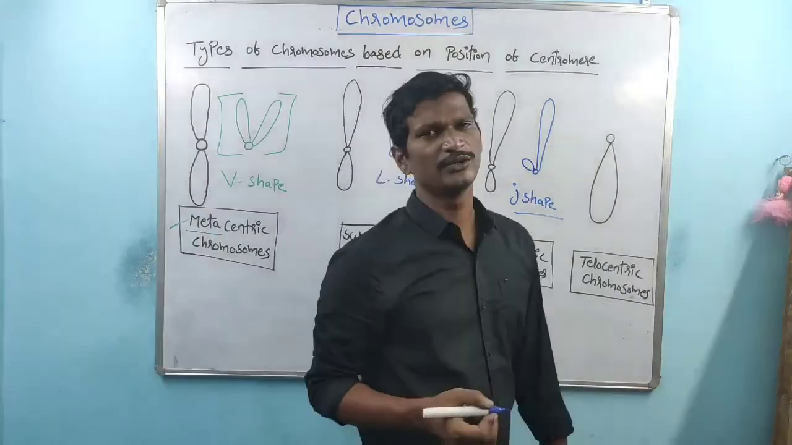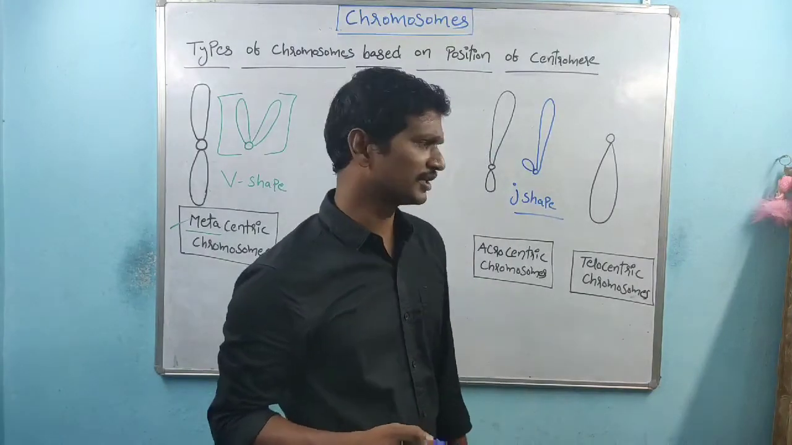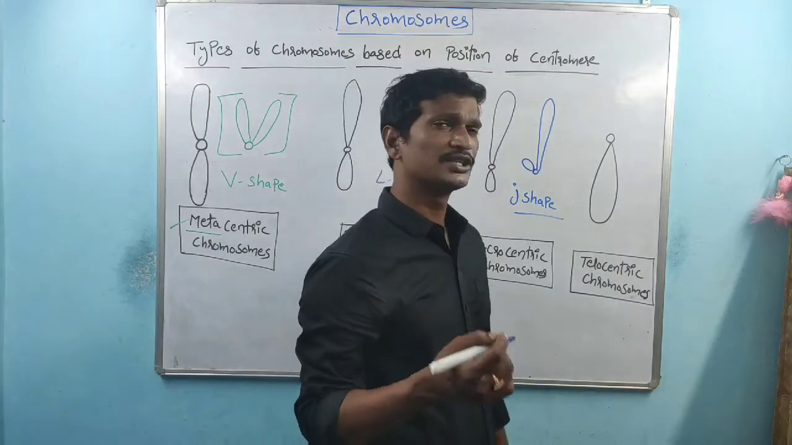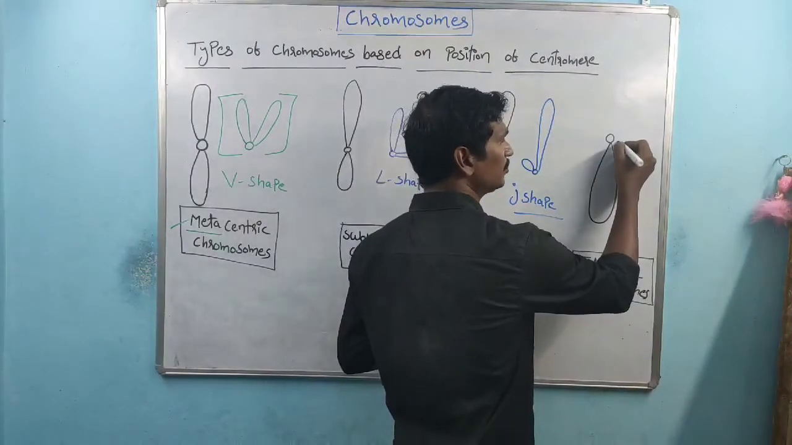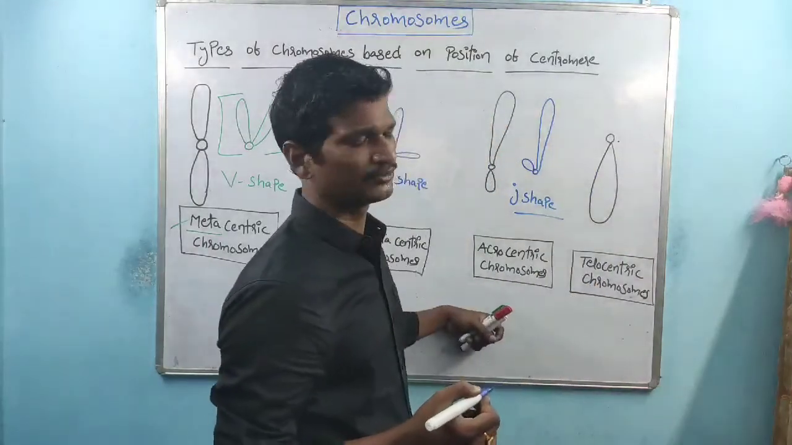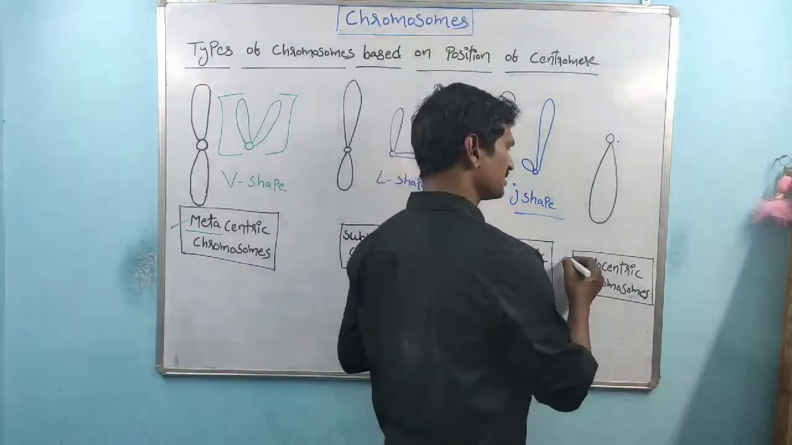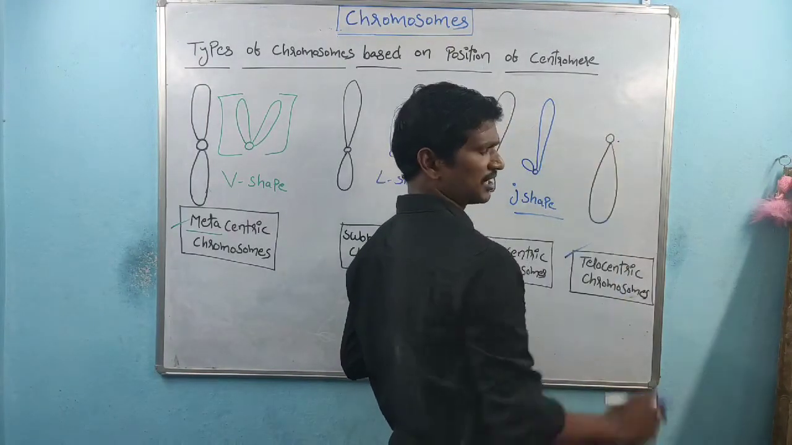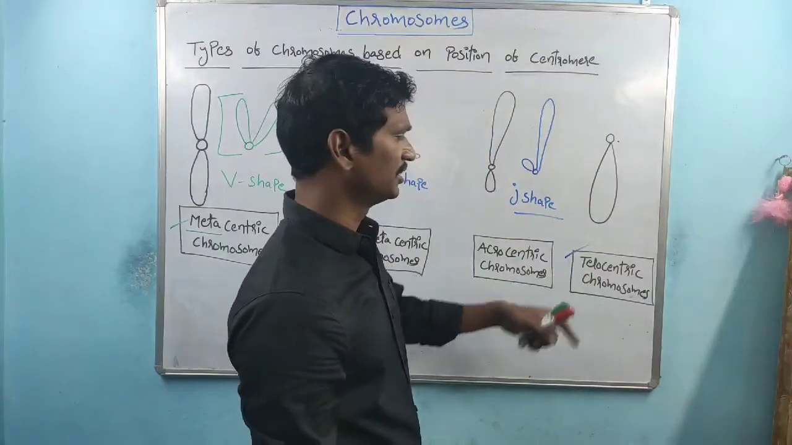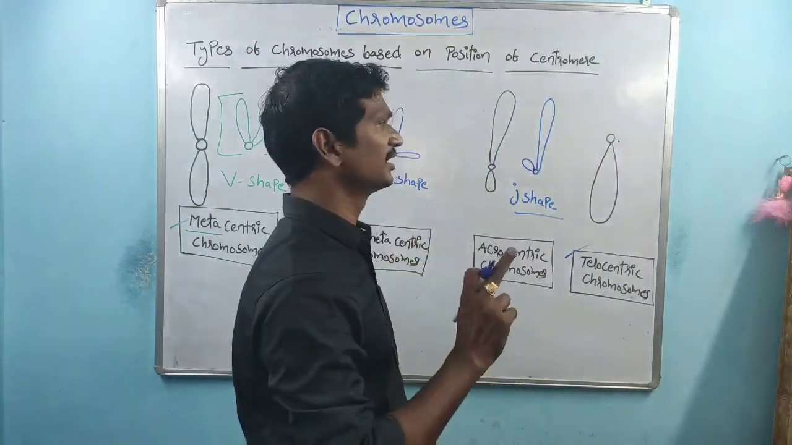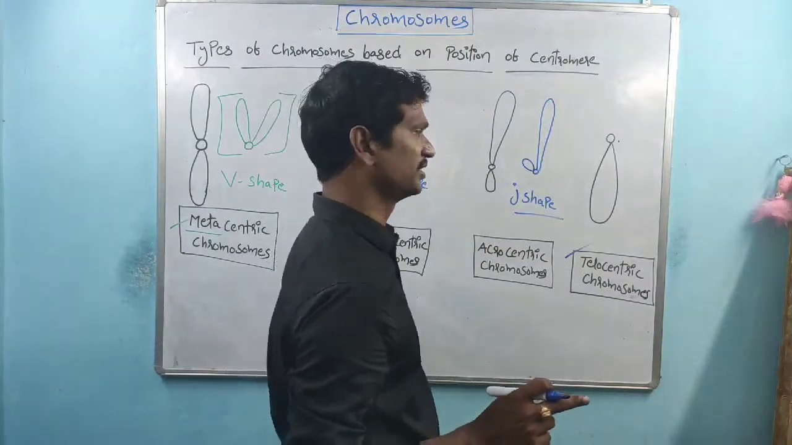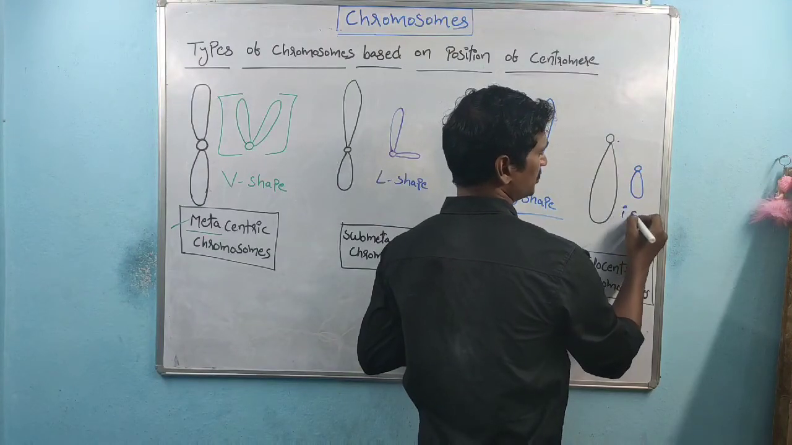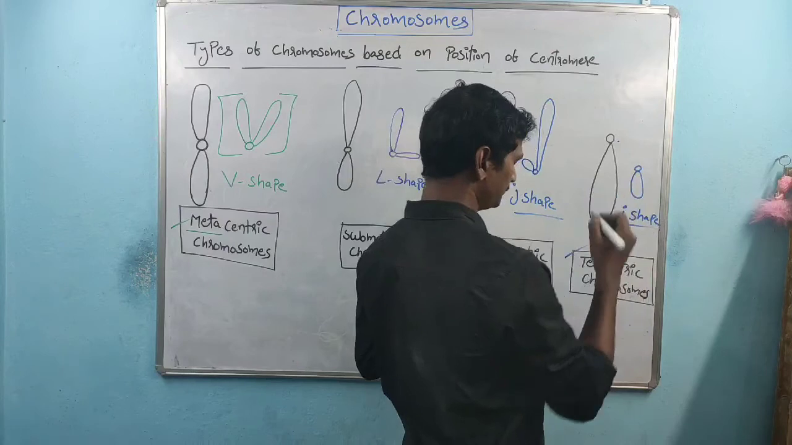And the last one is the telocentric chromosomes. See, telo means end. Telo indicates end here. The centromere is present at the end of the chromosome, right? These are called telocentric chromosomes. Especially here, only one arm is present, the other arm is absent. Within telocentric chromosomes, only one arm is there, and at the end of the arm the centromere is present. Here the shape is the I shape, right?